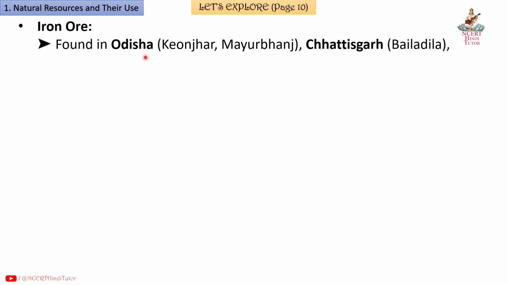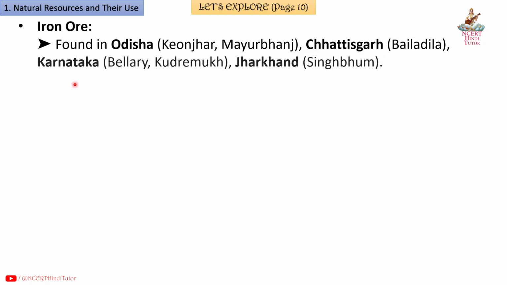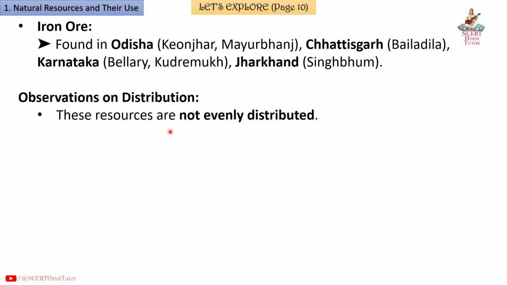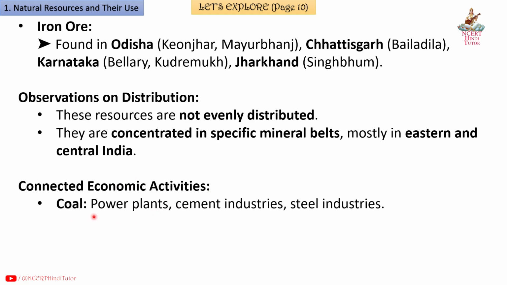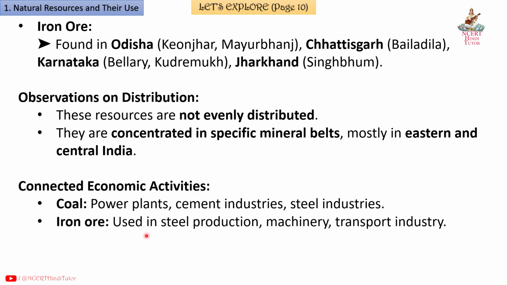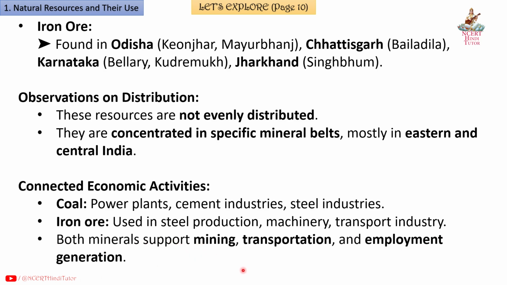Iron ore is found in Odisha, Keonjhar, Mayurbhanj, Chhattisgarh, Bailadila, Karnataka, Bellary, Kudremukh, Jharkhand, Singhbhum. Observations on distribution: these resources are not evenly distributed. They are concentrated in specific mineral belts, mostly in eastern and central India. Connected economic activities: coal, power plants, cement industries, steel industries. Iron ore is used in steel production, machinery, transport industry. Both minerals support mining, transportation and employment generation.